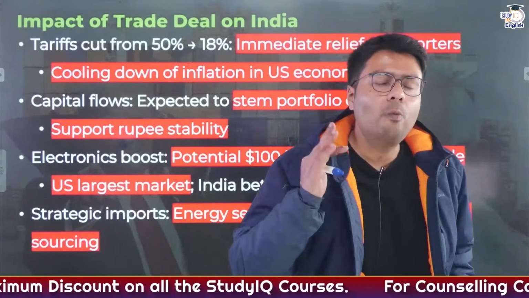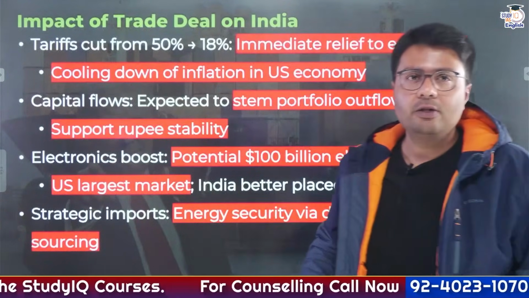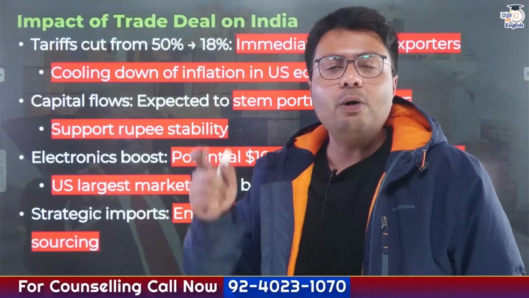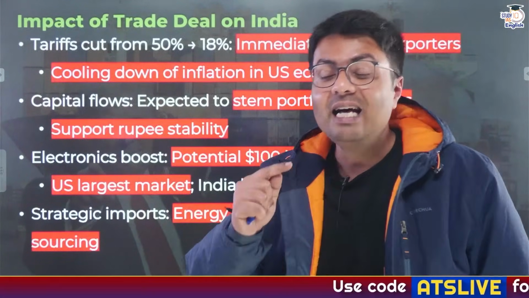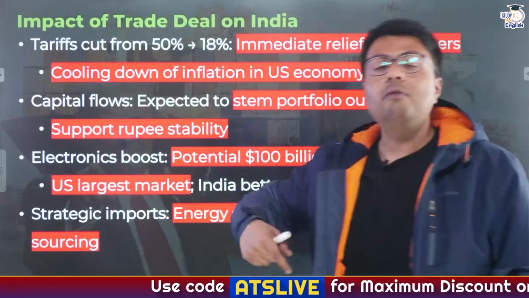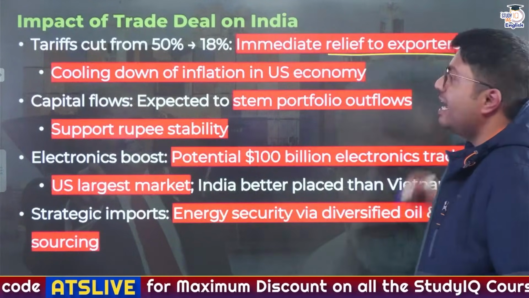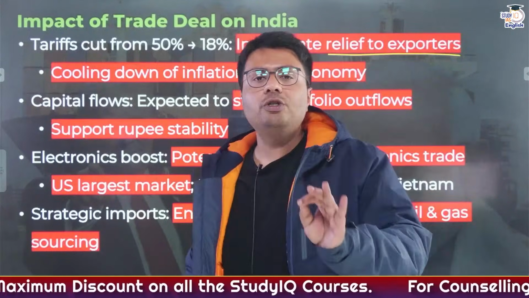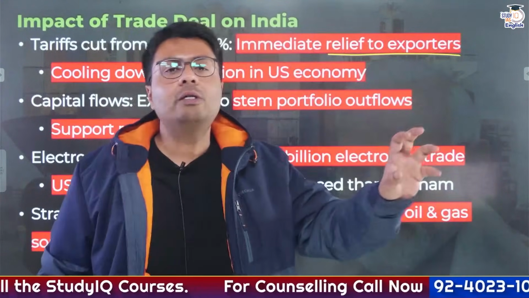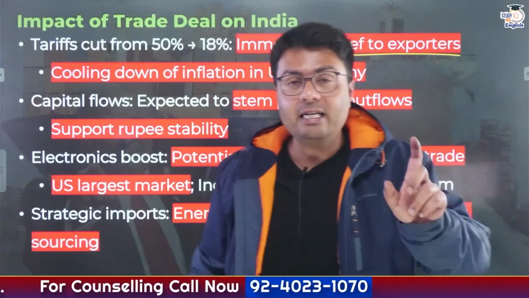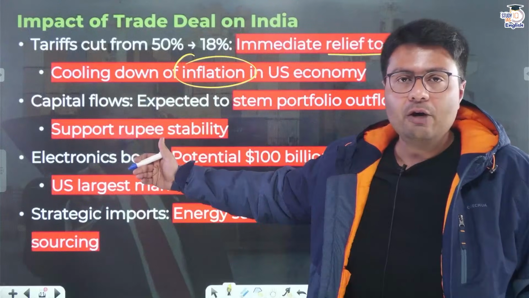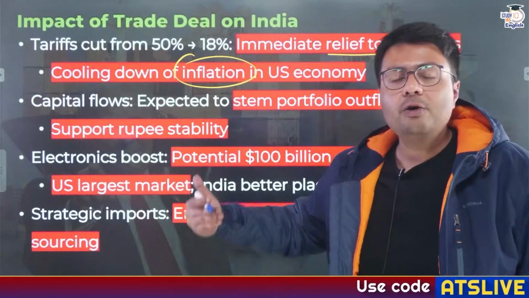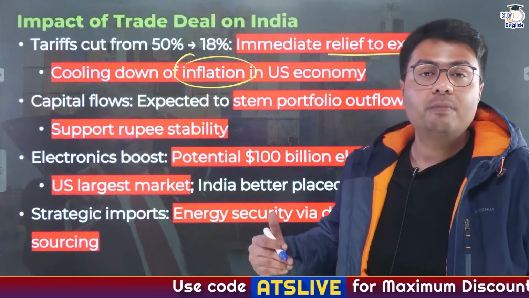Now you must be thinking, what is the impact of this trade deal? So let us understand this. The first straight impact is the tariff cut on Indian exports. After the imposition of tariff, Indian goods were subjected to as much as 50% tariffs in the US market, and because of that, our exports into the US decreased. So the natural beneficiary of this trade deal would be the Indian exporters. Similarly, because of the imposition of tariff, the cost of goods and services, especially imported goods, rose in the United States economy, and that contributed to inflation, which again has negative impacts on the economy. So after the signing of this trade deal, it would help the US cool down the inflation in their domestic economy.